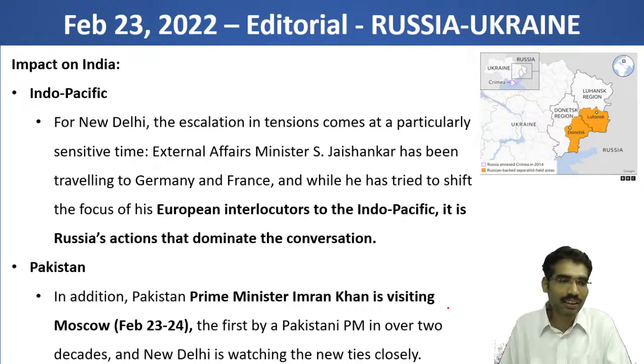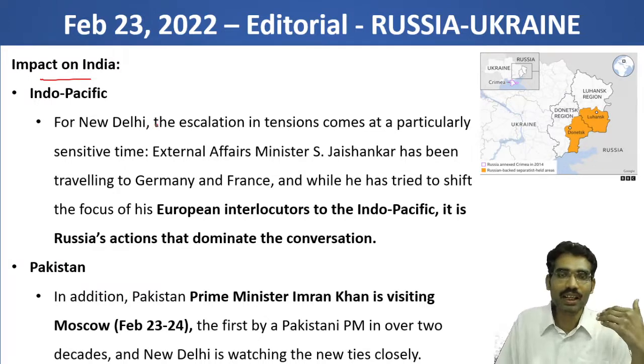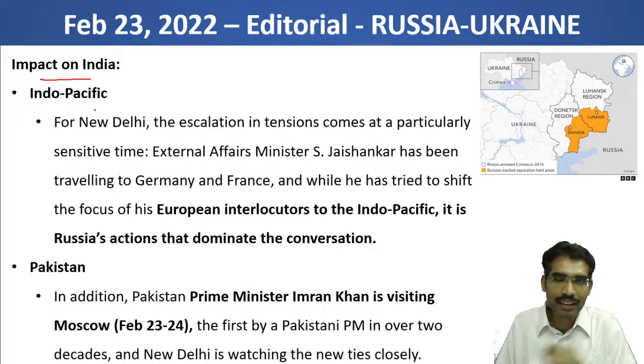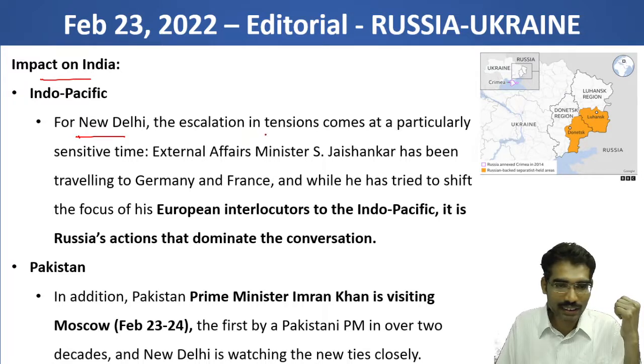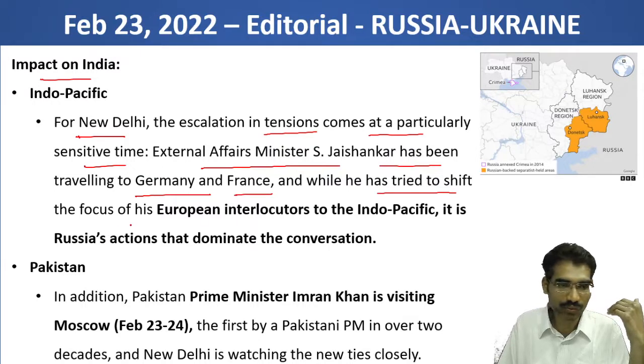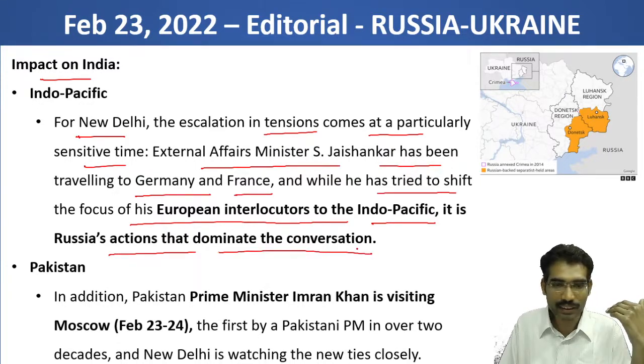So this editorial is talking about the Pakistan angle also, and what is the response of India. It is talking that for New Delhi, the escalation in tensions comes at a particularly sensitive time. Here, External Affairs Minister S. Jaishankar has been traveling to Germany and France, and while he has tried to shift the focus of his European interlocutors to the Indo-Pacific, it is Russia's actions that dominate the conversation.